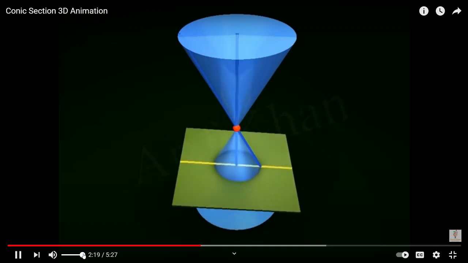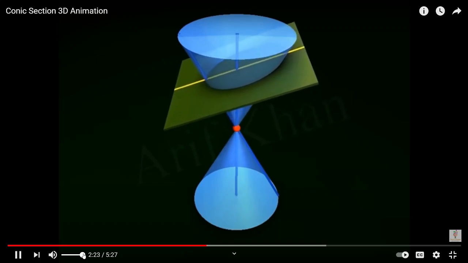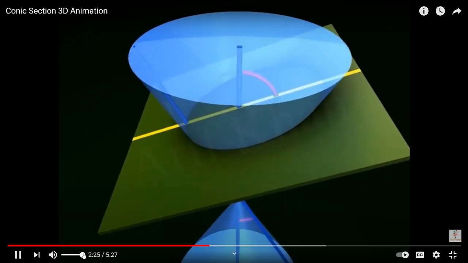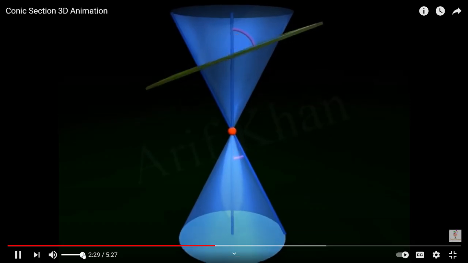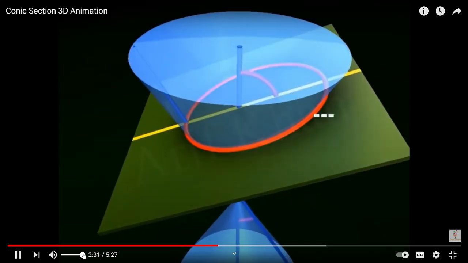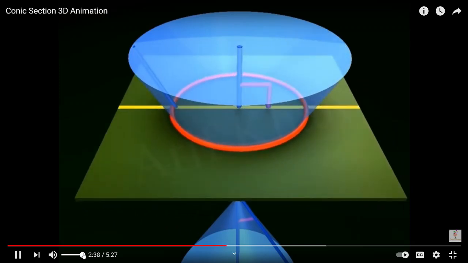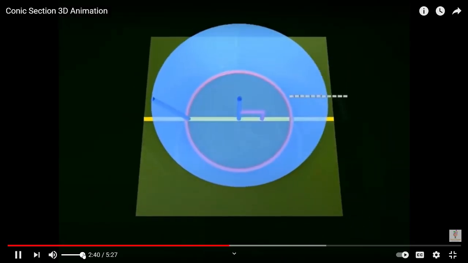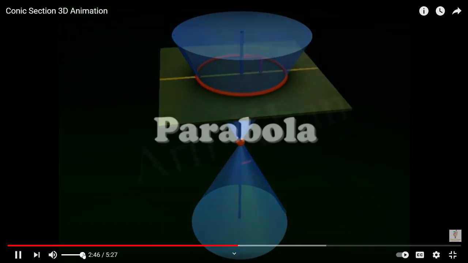When the plane intersects the double right circular cone in such a way that the angle between the plane and the axis is greater than the vertex angle, we get a closed curve called an ellipse. When the plane is perpendicular to the axis, the ellipse becomes a circle. Thus, a circle is a special type of ellipse. Parabola.